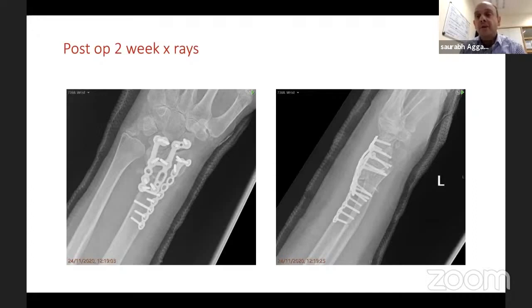Radioscaphoid radiological arthritis does not equate to clinical severity. With radiolunate arthritis, again, the patient may have arthritis on X-rays but clinically they may be fine. One way to assess is to do a steroid injection or clinical palpation. If they have pain, then by doing a distal radius corrective osteotomy alone, you're only taking away 60 to 70% of their pain. So you need to address both.